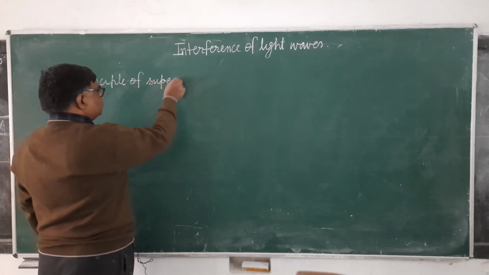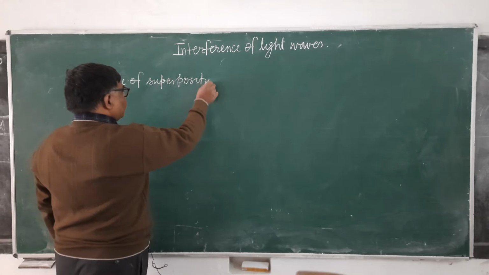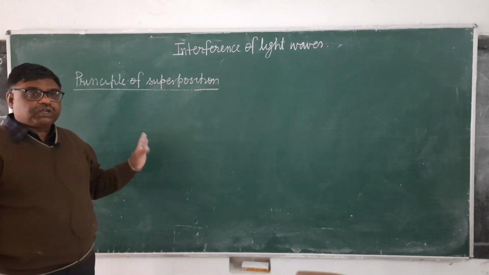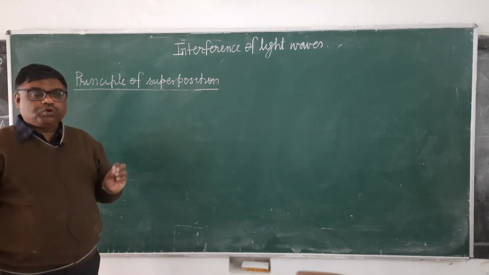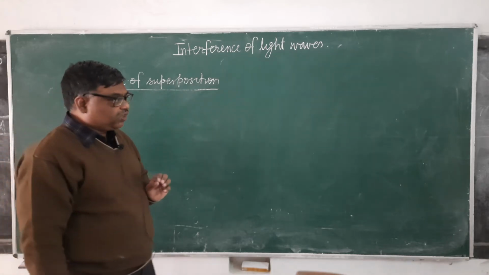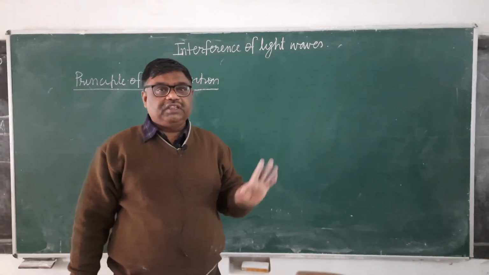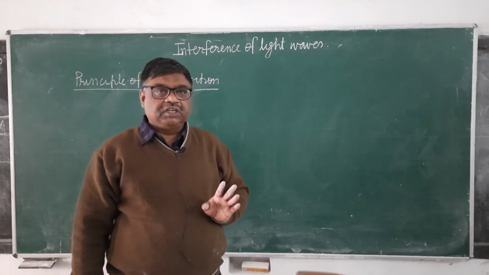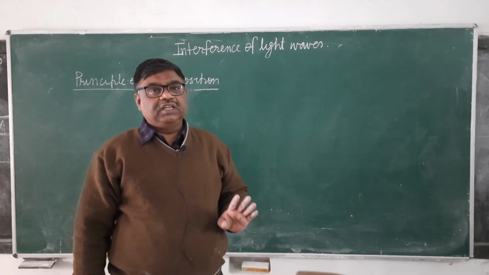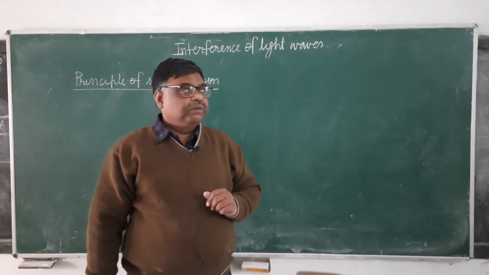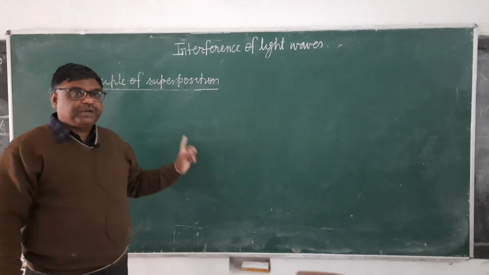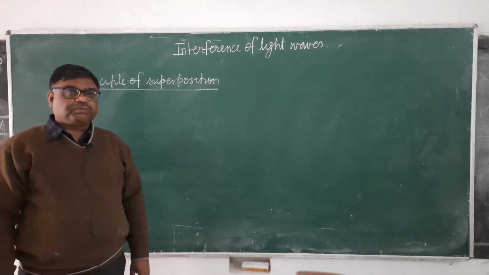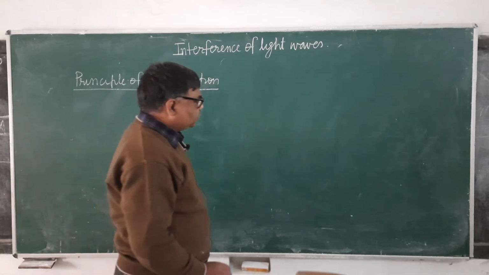So, what is the principle of superposition? The first point is, two or more waves can travel simultaneously in a medium without affecting each other. For example, in this room or around you, a large number of radio waves are present, but they are not destroying or affecting each other. But when they meet at any point of the medium, at that point the resultant displacement will be equal to the vector sum of the displacements caused by the individual waves.